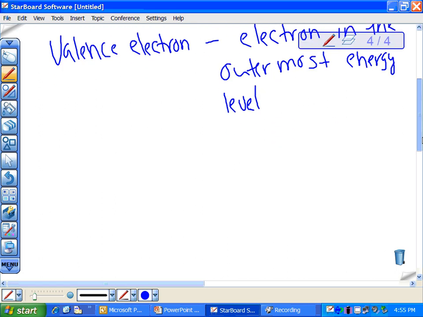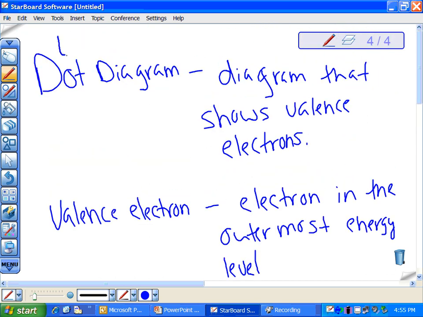And the reason they're important to us is because those are the ones that are involved in chemical bonding. So that's what's making them special, why we're wanting to zoom in and look at them. They're the ones that we're going to be talking about when we start talking about bonding. We'll be looking at valence electrons. The way we do a dot diagram, which is actually called a Lewis dot diagram.